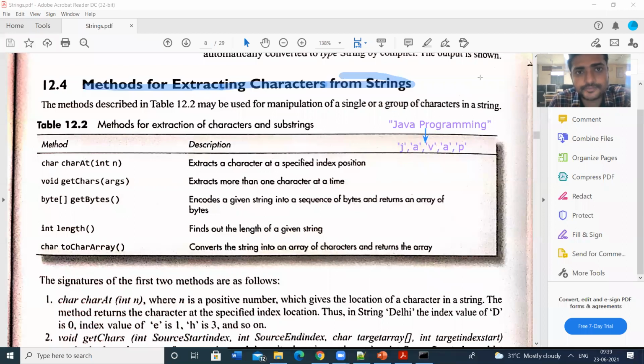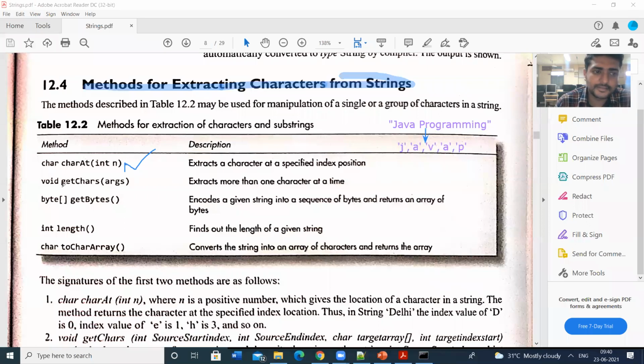Those are charAt, the character at position method. This is the 0th position, first position, second position, third position, array numbering starting at index 0. If you give charAt position 5, the character placed at index 5 will be displayed.